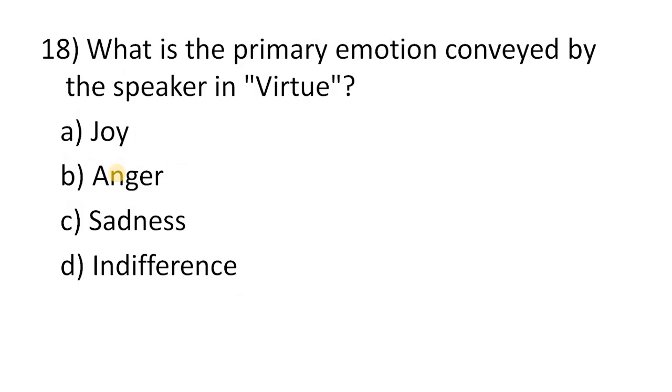Next, what is the primary emotion conveyed by the speaker in Virtue? Joy, anger, sadness, and indifference. We know that the poem was written in a melancholic mode, so it is an example of sadness.